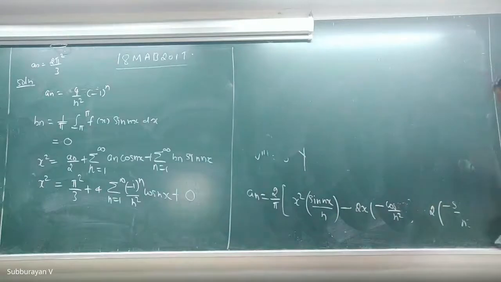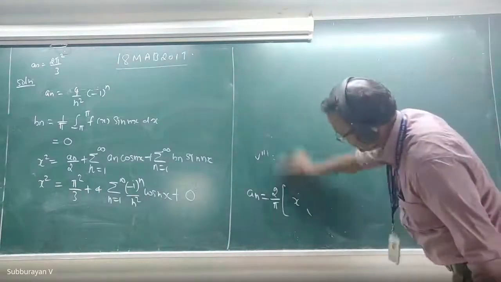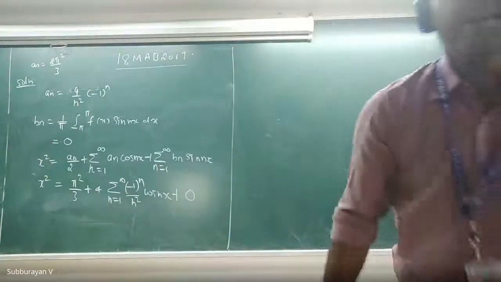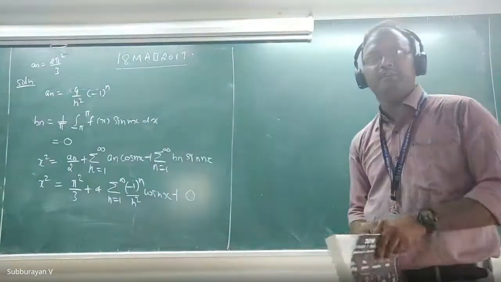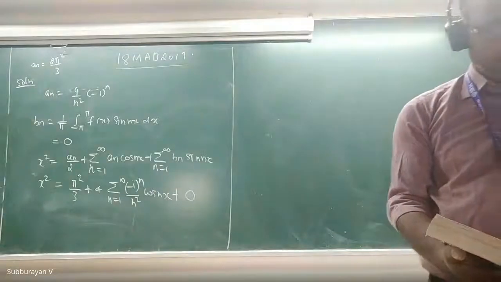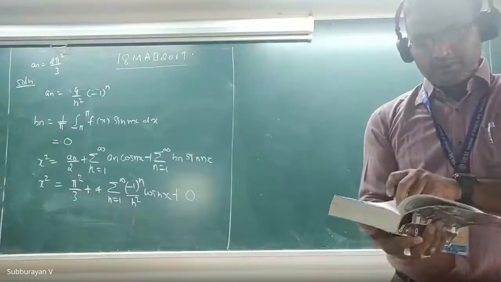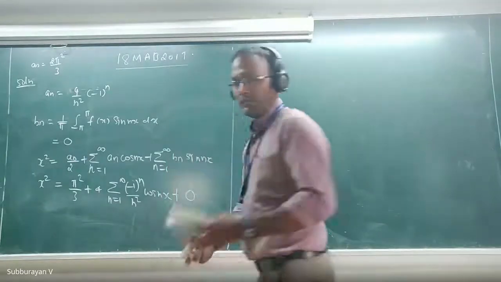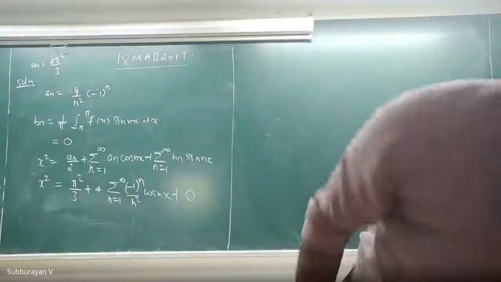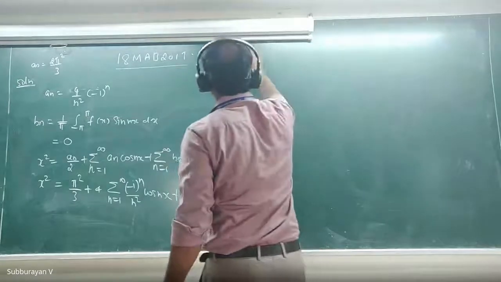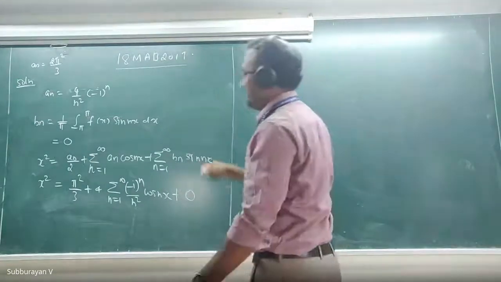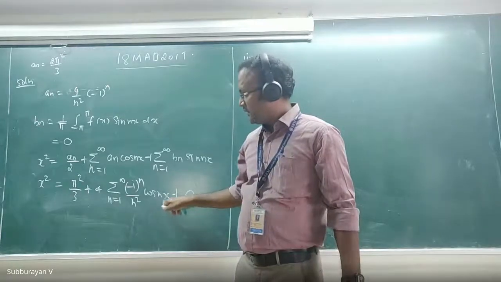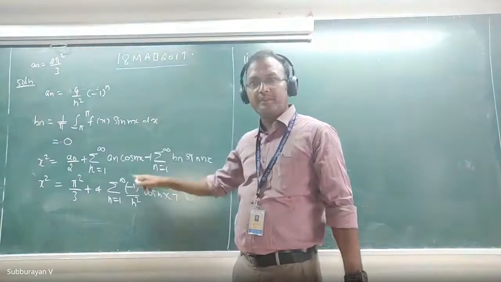Now, we have to deduce the series, first series, summation n equal to 1 to infinity 1 by n square. We have to deduce the value of that series. Okay. What should I do for the first one? See, all the terms are positive here.